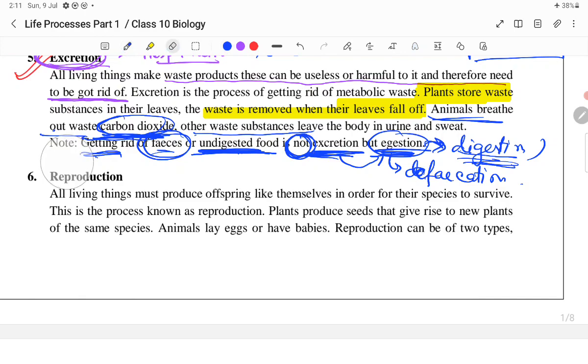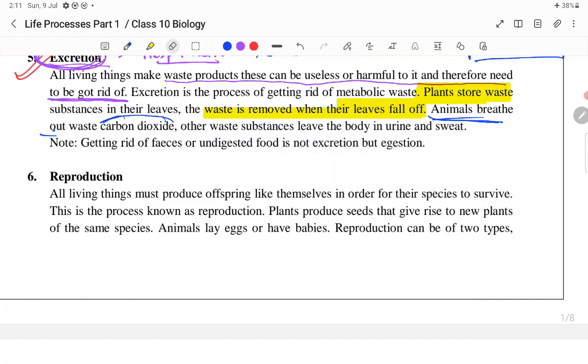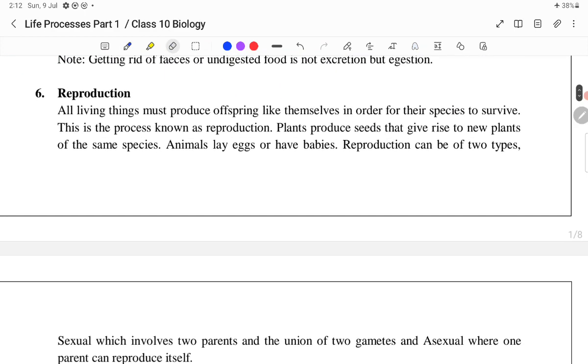Excretion in living organisms: when we talk about urine, it is excreted from our body. Urine contains urea, ammonia, and certain ions, which need to be excreted from our body. So this is referred to as excretion. However, removal of feces through the anus is not excretion but egestion. Remember this point. Now we are moving on to our next life process, which is known as reproduction.